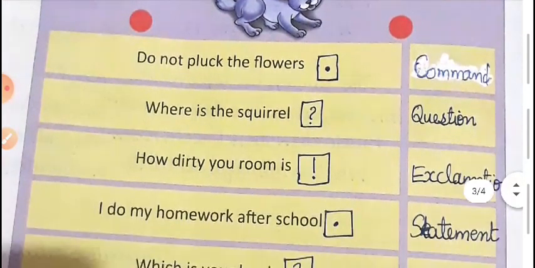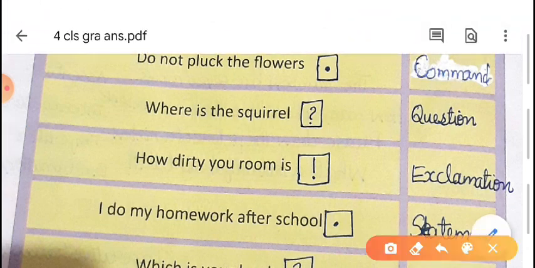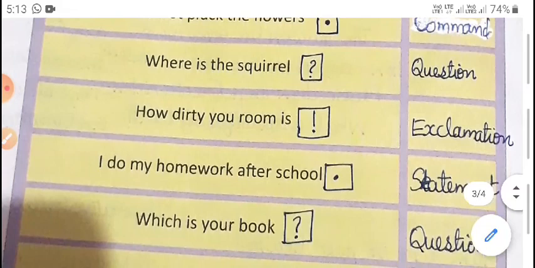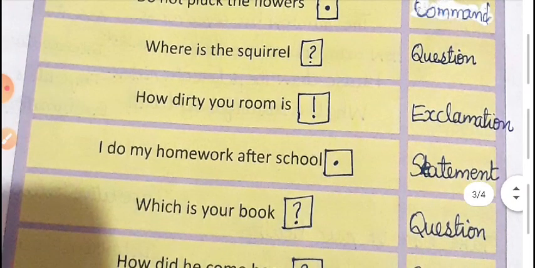First sentence is "Do not pluck flowers." It's a command, that means an imperative sentence. So we have to put a full stop at the end of the sentence, and in the box we write command. Now second one, "Where is the squirrel?" That's a question, that's why we put a question mark at the end of the sentence, and in the box you have to write question.